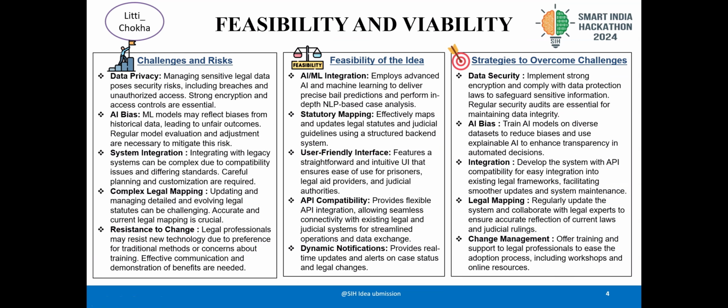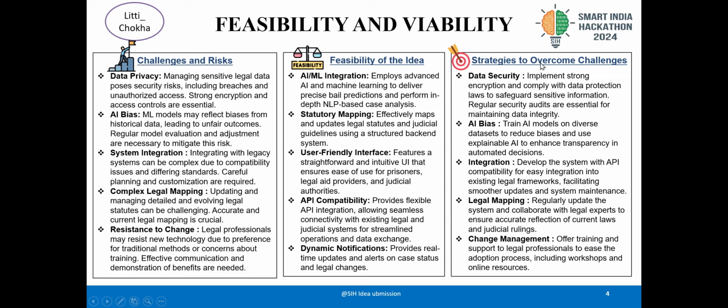Now, moving into the next slide, feasibility and viability. The challenges and risks: data privacy, this is a very sensitive database we are using. AI bias, AI can never be 100% correct. System integration, integrating with legal systems can be complex due to compatibility issues. Complex legal mapping, obviously the database which we'll be using is very complex. Resistance to change: in the present scenario, people are used to it. Now we have to take them out of their comfort zone, so they will resist change.